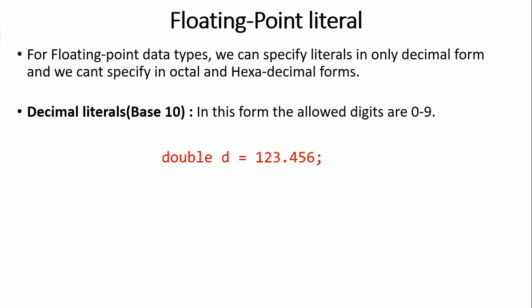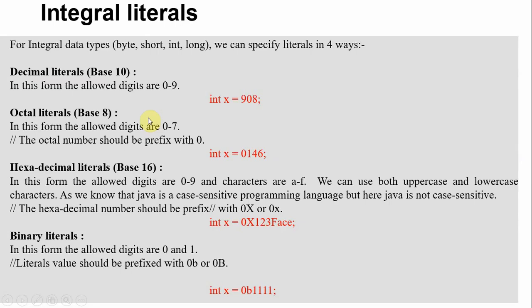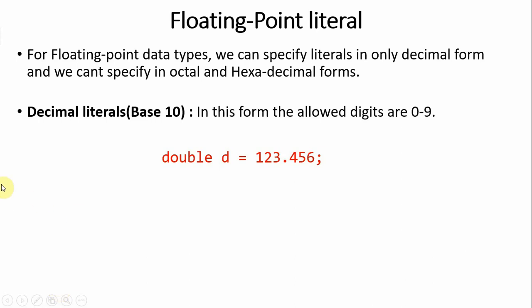The next one is floating point literal. In the floating point data type, we have two types: float and double. In the floating point data type, we can specify the value in decimal format only. For integral types we can specify decimal, octal, hexadecimal, and binary, but for floating point we can only specify a decimal literal. That is base 10, and the allowed digits are 0 to 9.